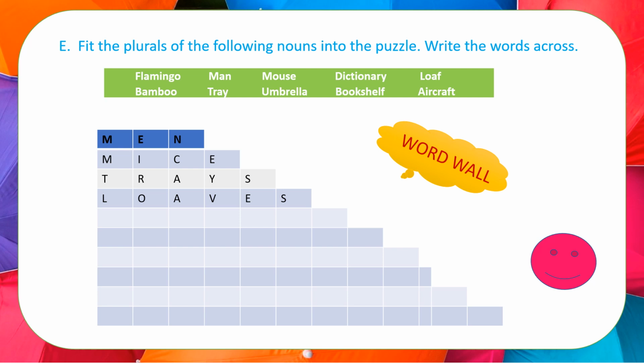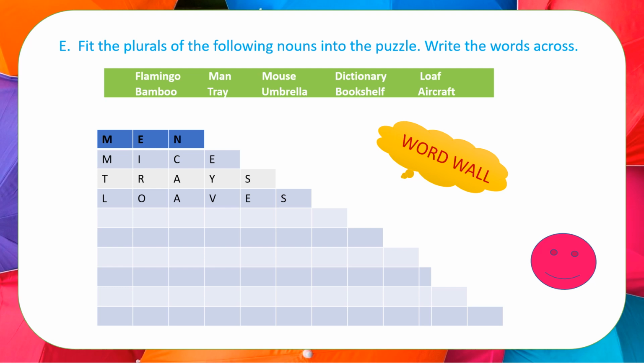So you have to change these singular nouns into plural nouns and fit them in the puzzle. So write the words across. First one, a few I have done for you. See, it is of 3 letters. So we can see the nouns in the box. Second one is man.